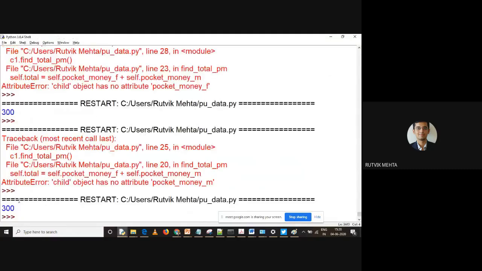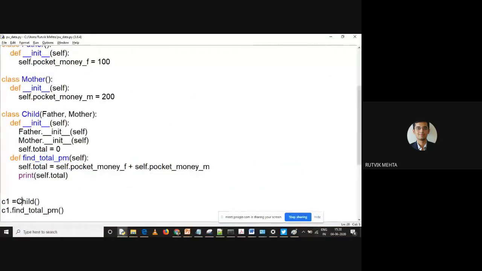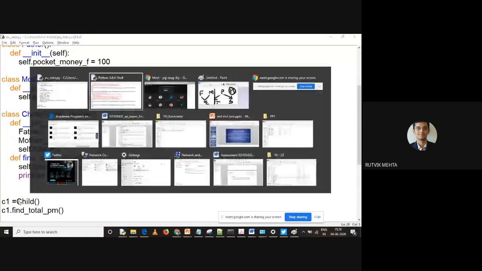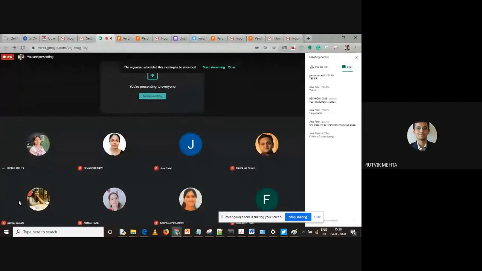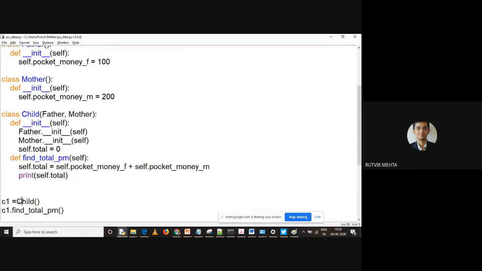Anyone else? So what was my question? What is the difference between overloading and overriding? Can anybody tell me? Yes, Riddhi ma'am. Method name same but arguments are different. Yes. So what is overloading in different programming languages? We will keep the same names, but the number of arguments or the type of arguments will be different, or the sequence of arguments can be different also, and that will become overloading.